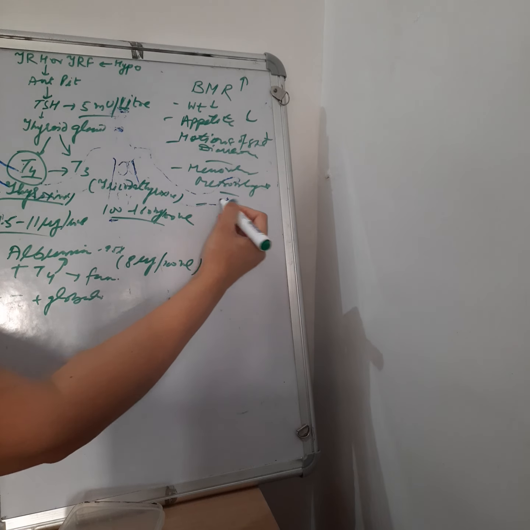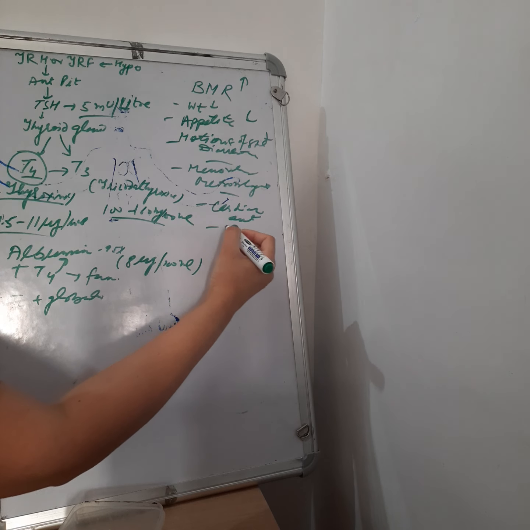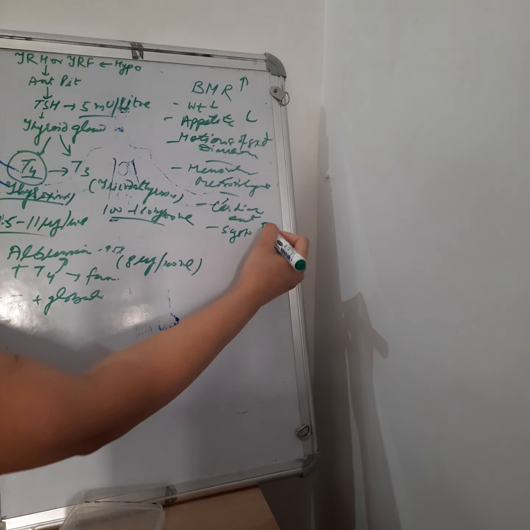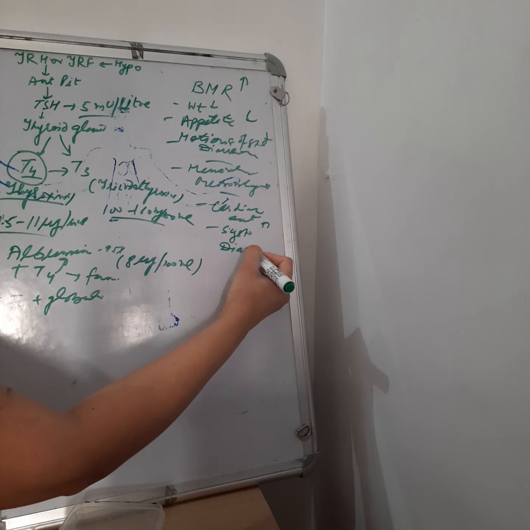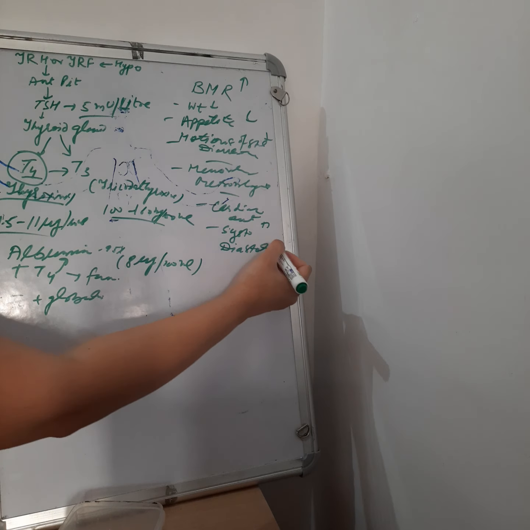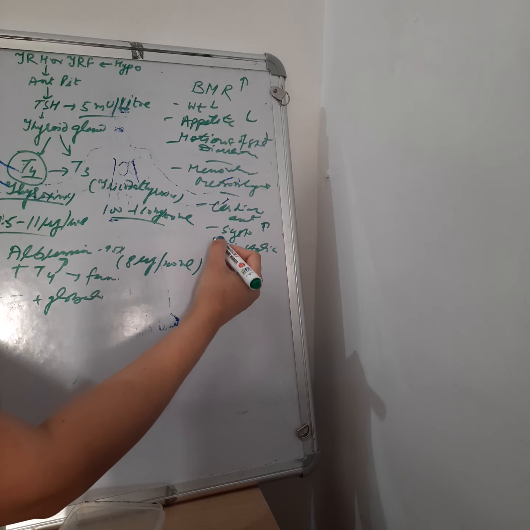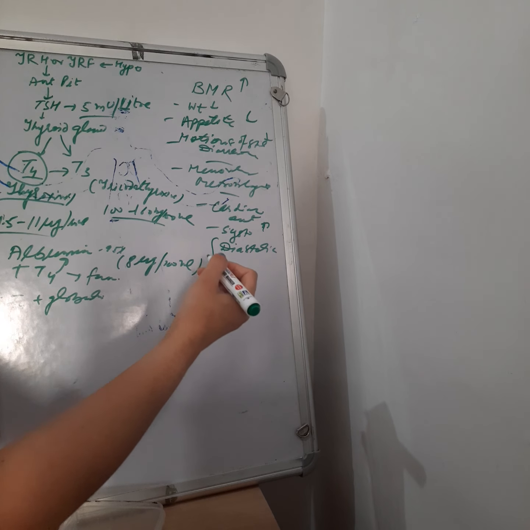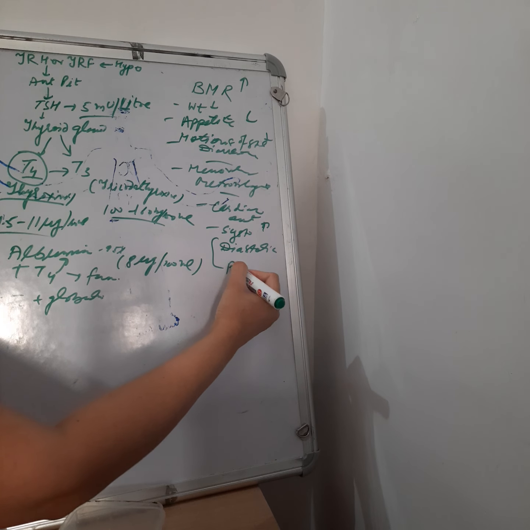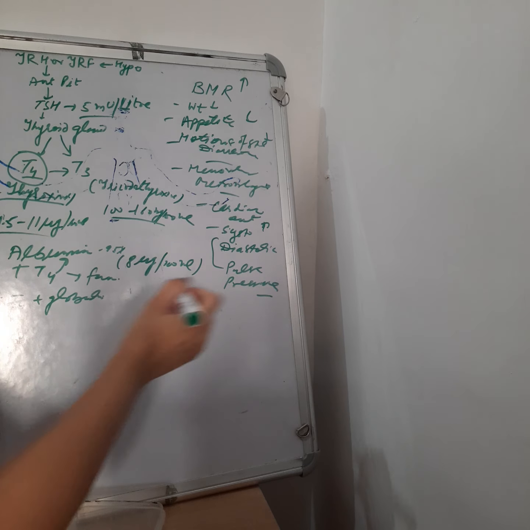and there is also increase in the cardiac output. There is increase in the blood pressure. Systolic is more and diastolic is normal. So we can say that the pulse pressure is increased. We will find pulse pressure increased.